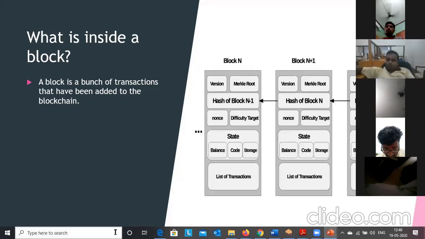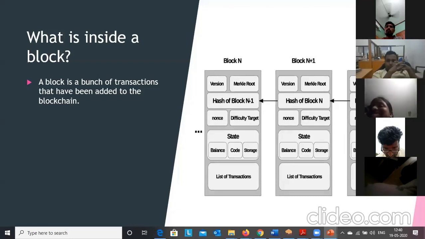Now there are 2 parts. The first part is the block header. Then the list of transactions is the block body. In the block header we have some fields. You can see the version, which is the version of the blockchain. Then the Merkle root. Merkle root is nothing but the hash of all the transactions we are going to store in a block. So if you have 10 transactions in the body, the hash of all those values will give the Merkle root. This is the hash of block n minus 1.